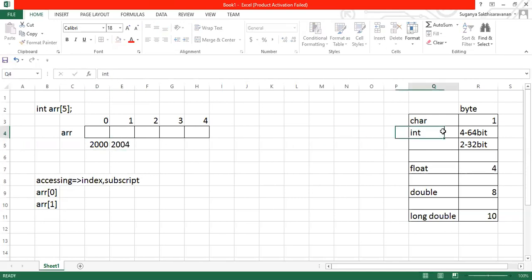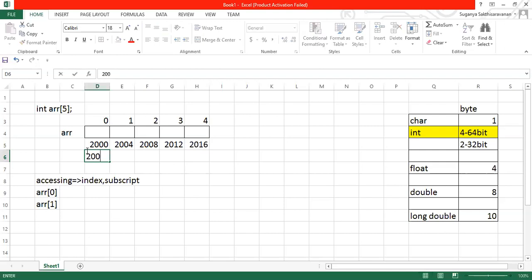Let us consider the recent one itself, not go ahead with the earlier one. We'll consider this one itself. So 2004, and next is 2008, and next is 2012, and next is 2016. This is how your data are stored. Got it?